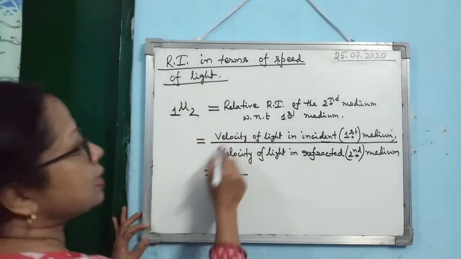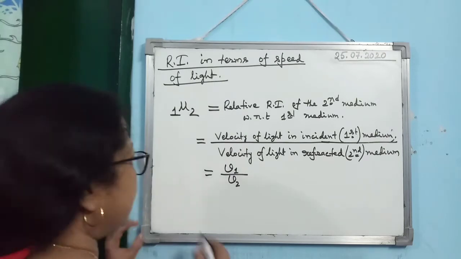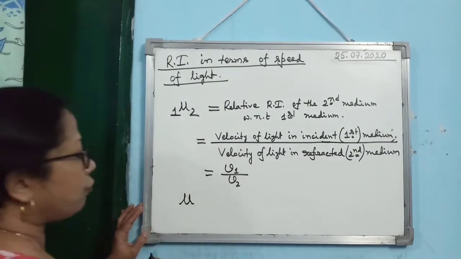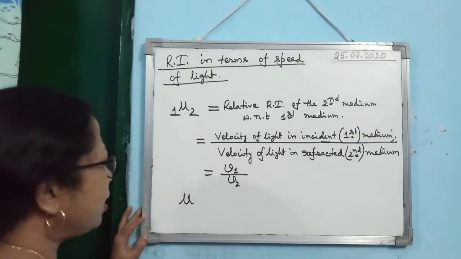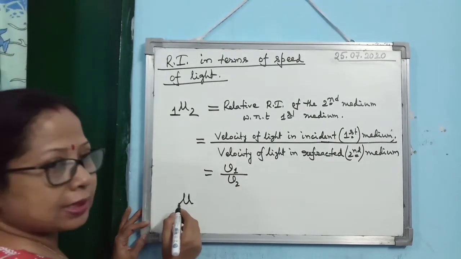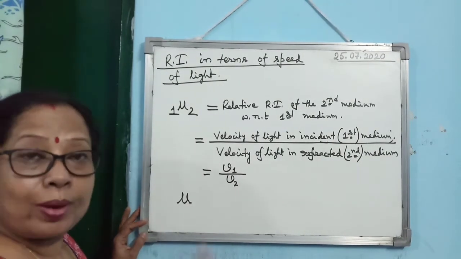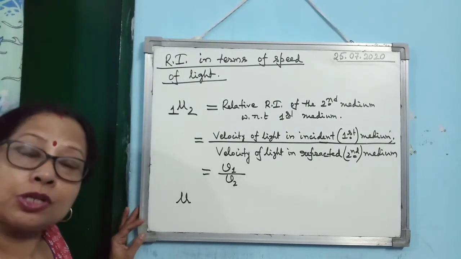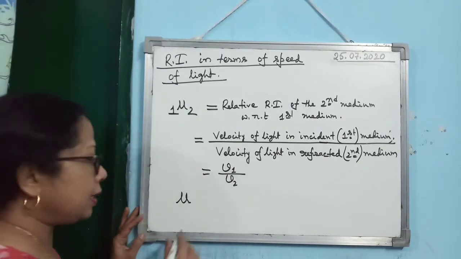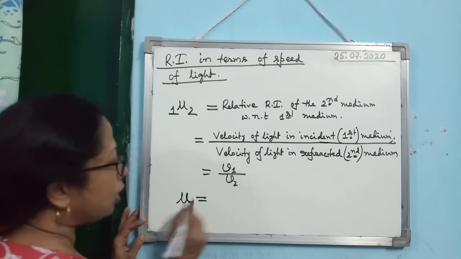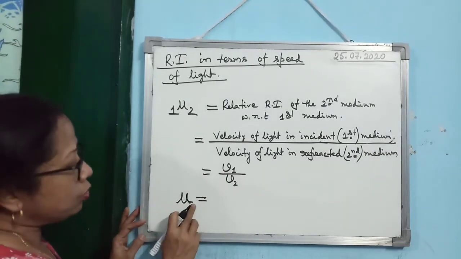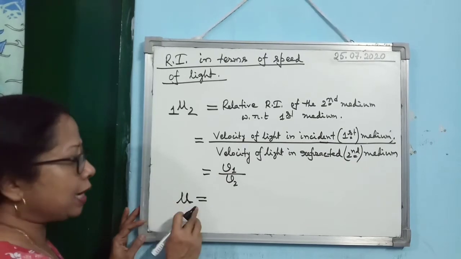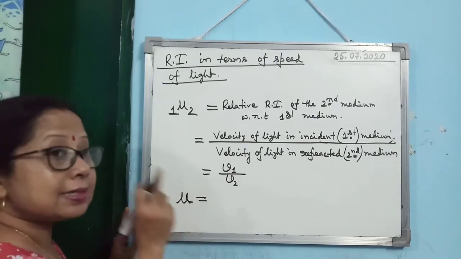But if it is the absolute refractive index. Now when it is absolute refractive index, suppose it is air, means air and water are there. So when the first medium is air, then it is known as the absolute refractive index of the medium. So when we write absolute refractive index, then we do not write anything on the left side or right side, but it is understood.